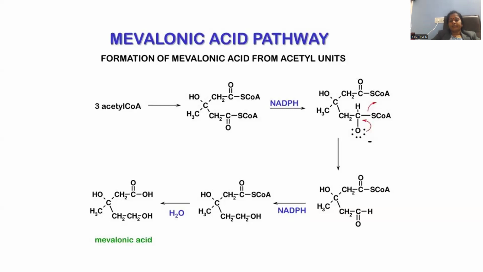Hydroxy will be generated. Later on, for the hydrolysis process, we need to add water. Whenever water is added, this coenzyme A part will be hydrolyzed by water, and subsequently this carbonylic moiety is transformed into carboxylic acid. At the one end, we have hydroxy. At the other end, it is accompanied by the carboxylic acid. The entire system is regarded as mevalonic acid. This is called the mevalonic acid pathway, where we are getting mevalonic acid as the key intermediate in order to biosynthesize the alpha pinene, right?